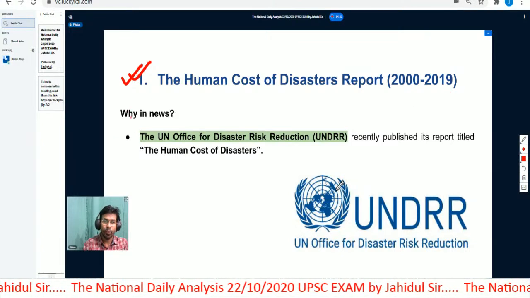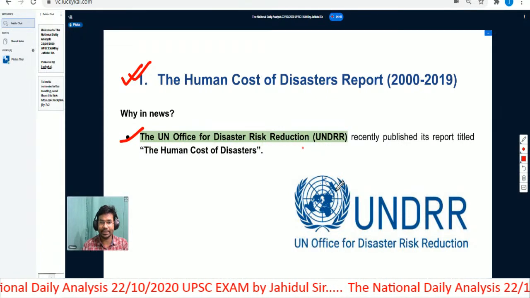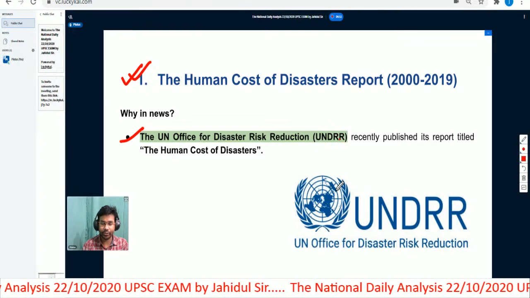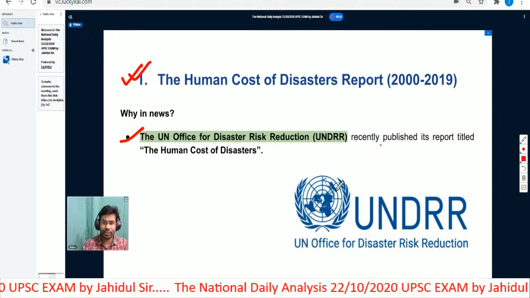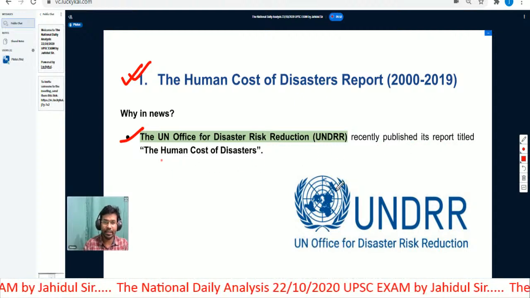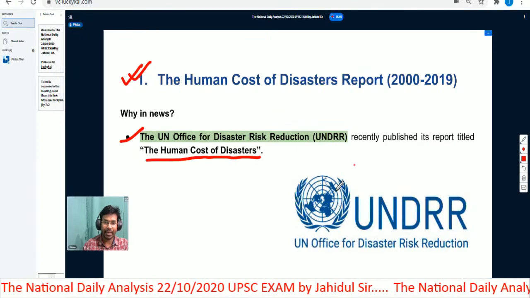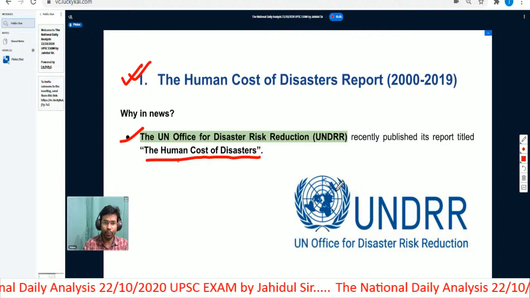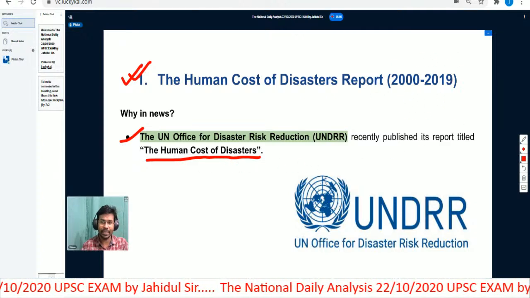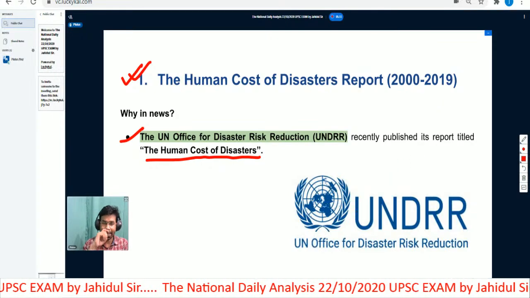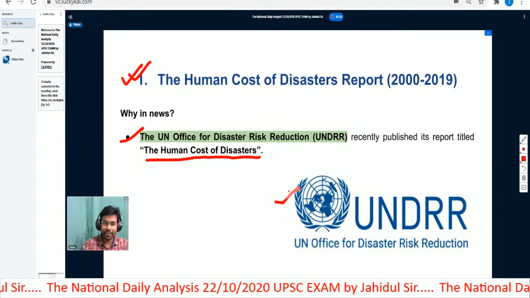The United Nations Office for Disaster Risk Reduction, in short known as UNDRR, recently published its report titled The Human Cost of Disasters, covering almost 2 decades, a 20 year period. They have analyzed the human cost of disasters.